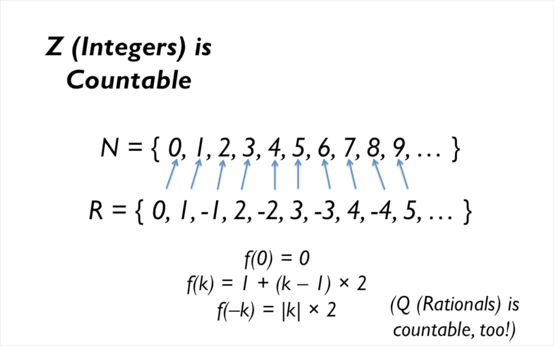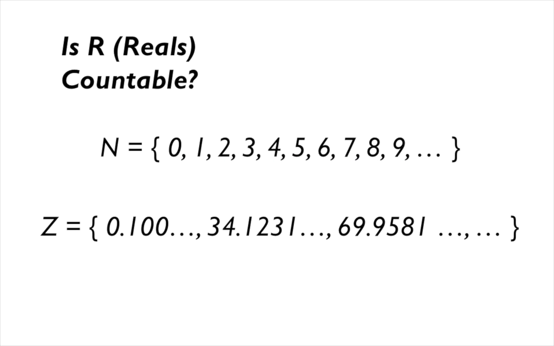One might ask, are there any sets that aren't countable? And it turns out there is at least one such set. The real numbers aren't countable. Real numbers are numbers with fractional components that might go off into infinity. And so the question is, how can we possibly map the natural numbers onto these real numbers? And it turns out that we can't do this.